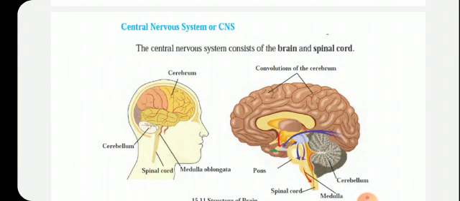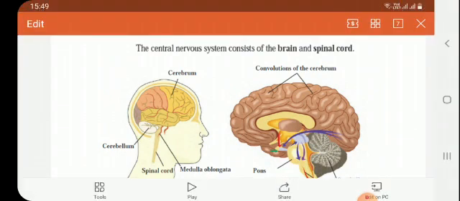The cerebrum occupies 2/3 of the brain. You are observing most of the brain is the cerebrum, and therefore it is said to be the important part of the brain. It is also called the large brain.